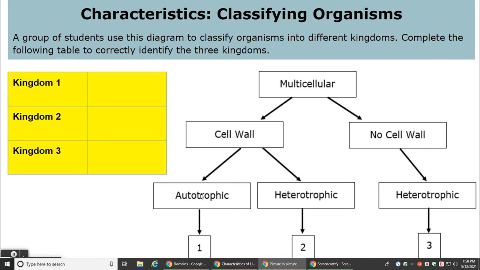So if we have cell wall, it could be autotrophic and it could be in the plant kingdom. It could have a cell wall and it could be in the fungi kingdom if it's heterotrophic. Remember, heterotrophs have to get their energy by eating other organisms, and that's what fungi do. They get their energy from eating dead or decaying matter. So autotrophs automatically make their own food. We know those are plants, so these would have to be your fungi. Over here, if we say it has no cell wall, like yourself, you do not have a cell wall, you cannot make your own food, you're not green. Okay, you could be heterotrophic, where you'd belong to the animal kingdom.